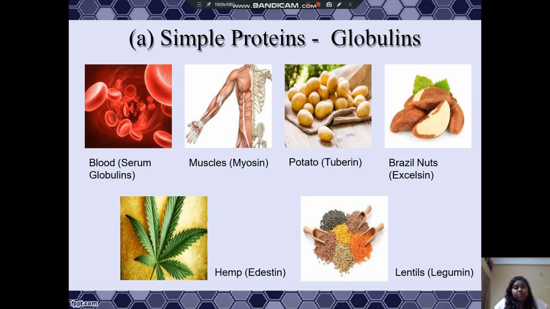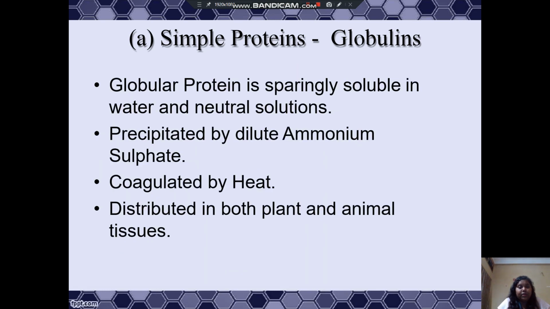Now comes the globulins. In blood, it is serum globulins. In muscles, it is myosin. In potato, it is tuberin. In Brazil nuts, it is excelsin. In hemp, it is edestin. In lentils, it is legumin. So these are the different pictures of globulins.